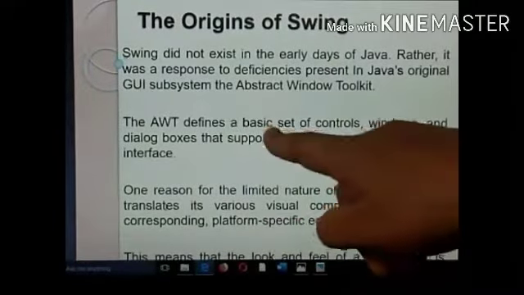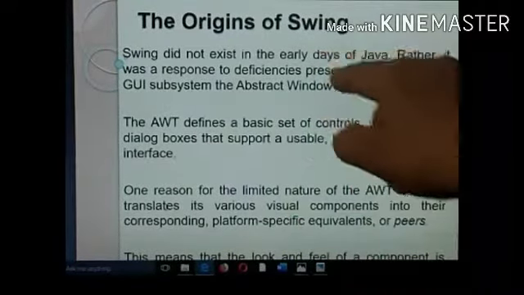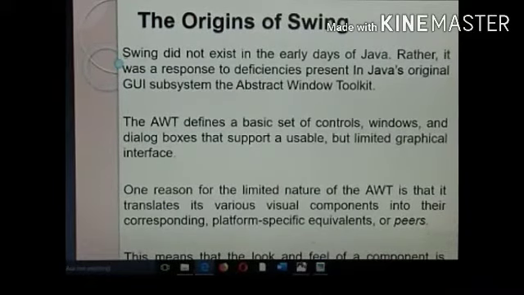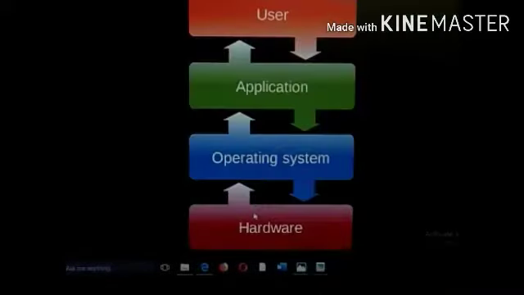AWT had some deficiencies. What is the deficiency? AWT is not platform independent. It depended upon the platform. A platform is nothing but a combination of the hardware and the software.